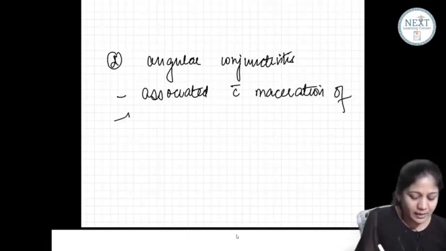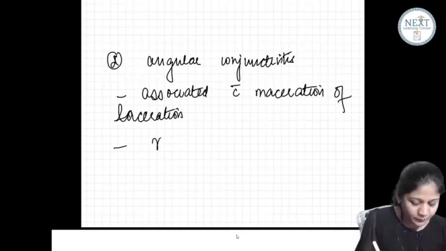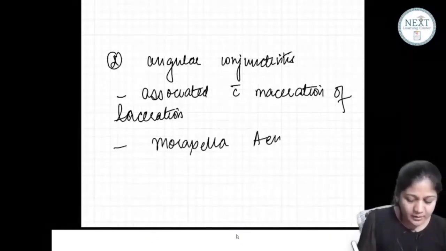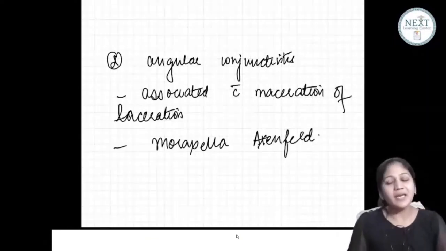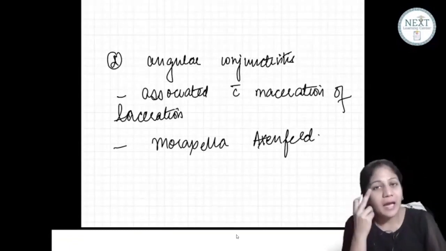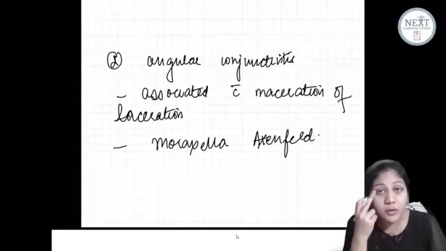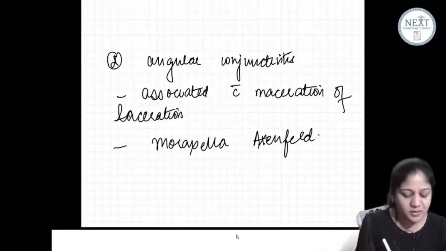Okay, now why is it happening? Because this is caused by a very specific organism, Moraxella axenfeld. What causes this? Moraxella axenfeld. This Moraxella axenfeld secretes some proteolytic enzyme, and this causes necrosis, maceration, excoriation of the skin of the lateral canthus. Okay? Now its treatment is very specific, guys.